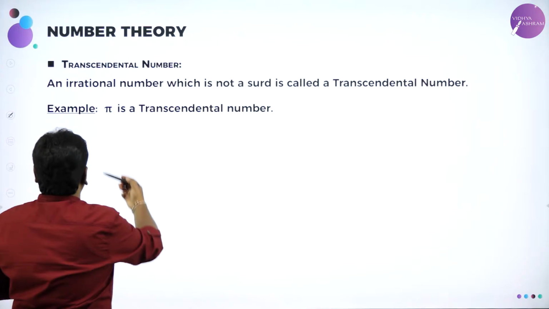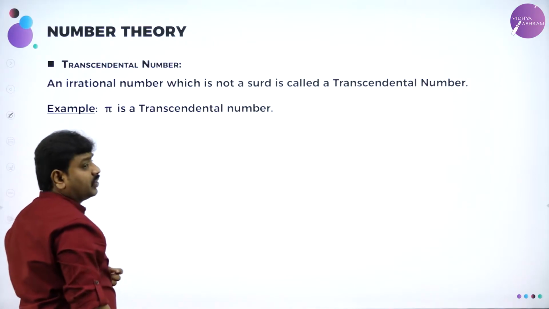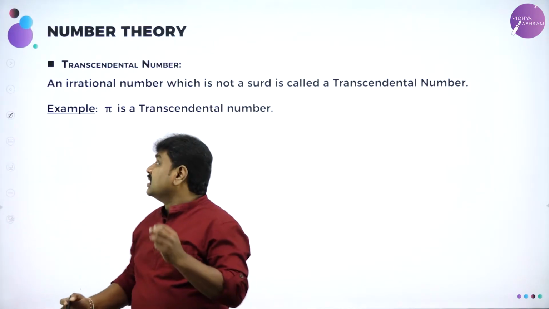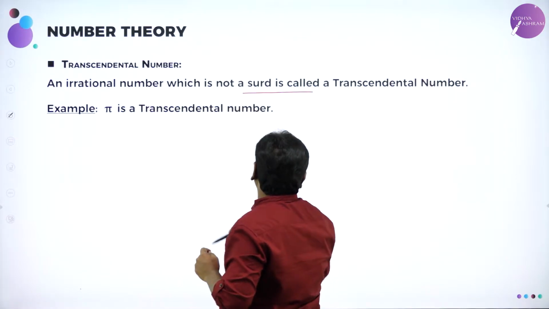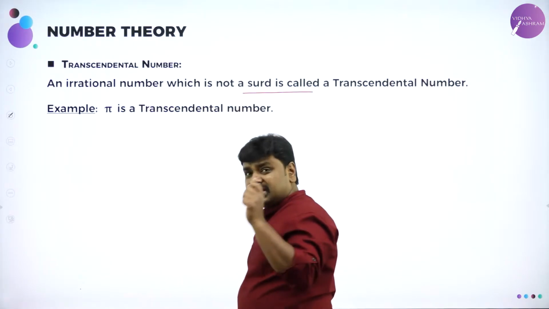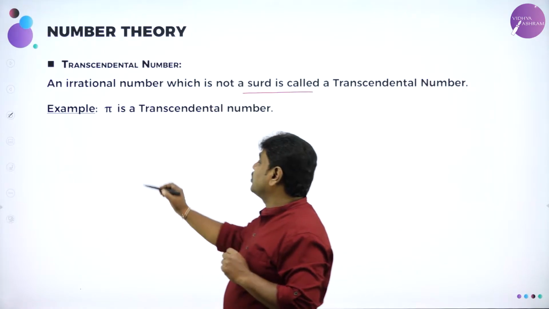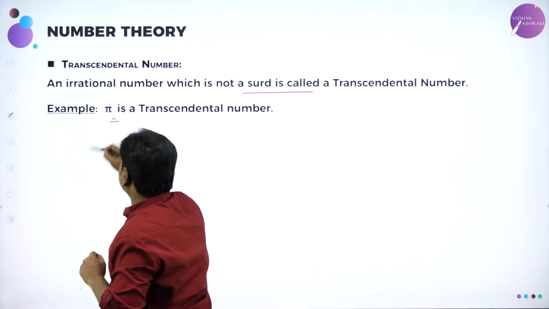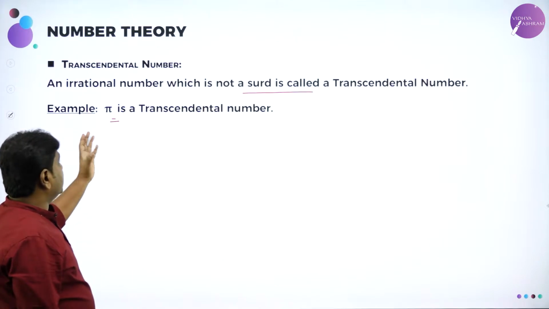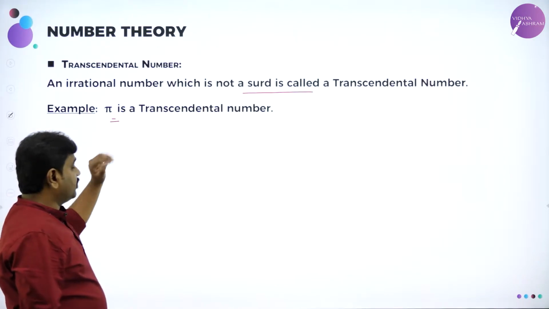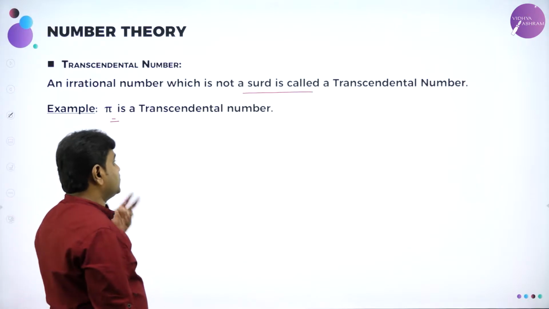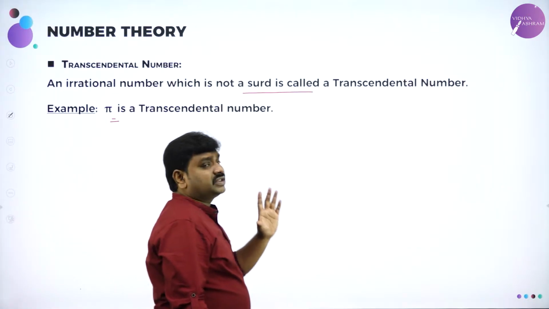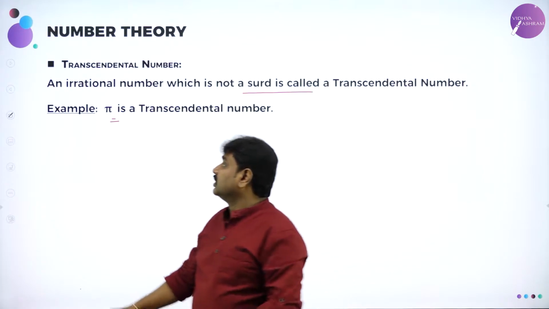So next we have the transcendental number. What is a transcendental number? See, an irrational number which is not a surd is called transcendental. It's an irrational number but not a surd. For example, pi. Pi is a transcendental number. We cannot call it a surd. You know, pi is 22/7, but it recurs and the exact value is unknown. So we call this a transcendental number.